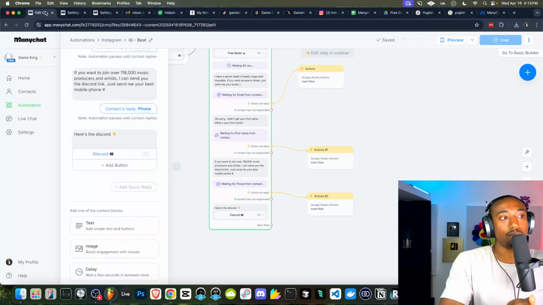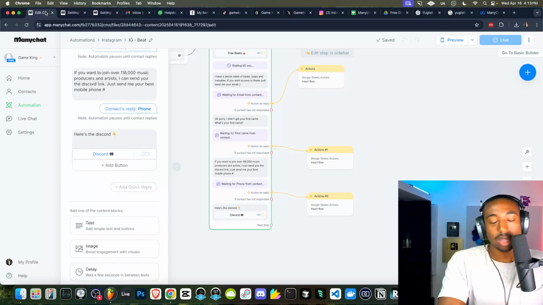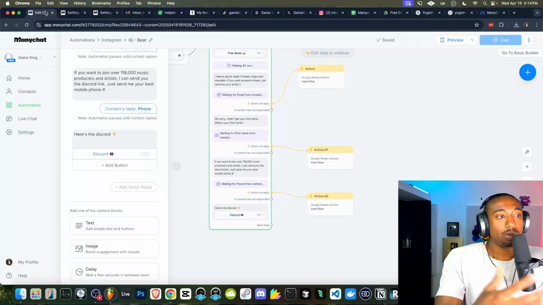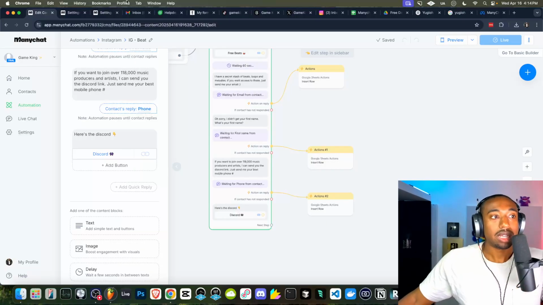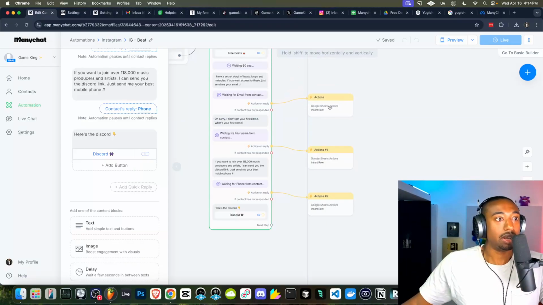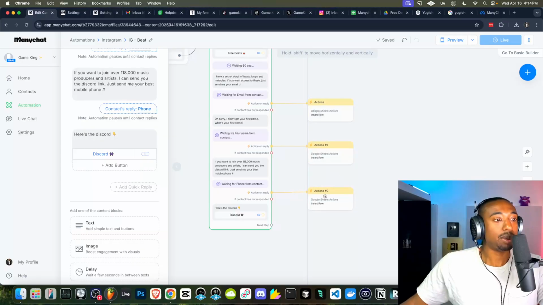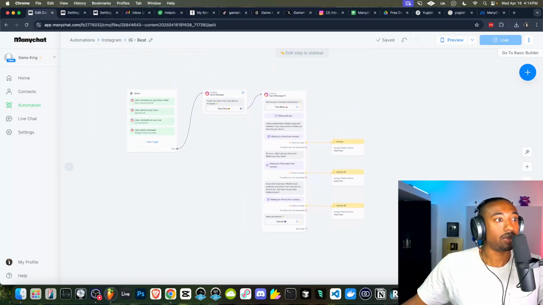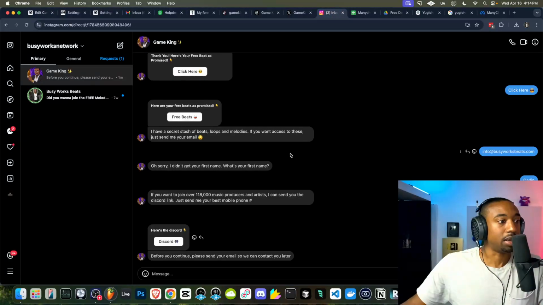And if people comment the word beat or whatever the keyword is, you can give them something for free. And after you give them something for free, you could build up your email list where you build trust and you could sell stuff over time. And you're doing that all within Instagram. So they don't even have to go to a website. That's the power of this system. Okay. So if you guys follow step by step, this is the system that you can create for yourself.